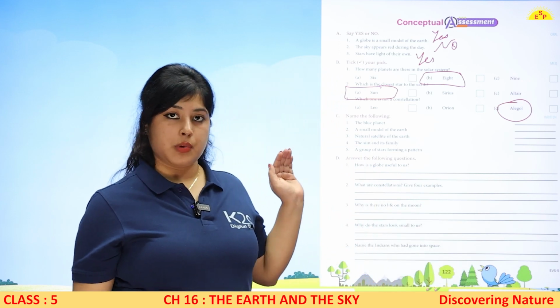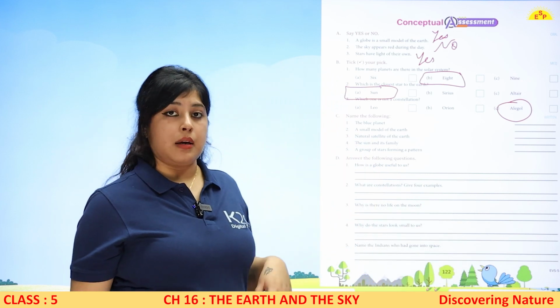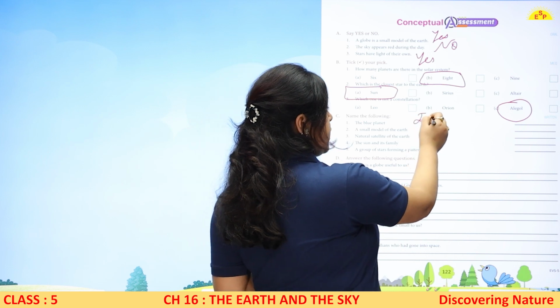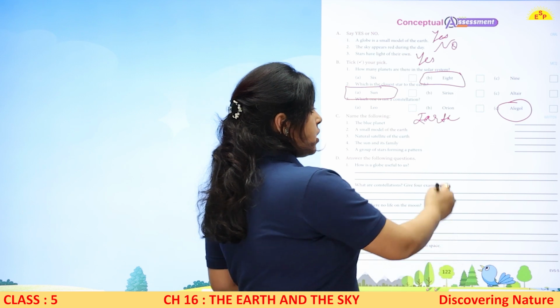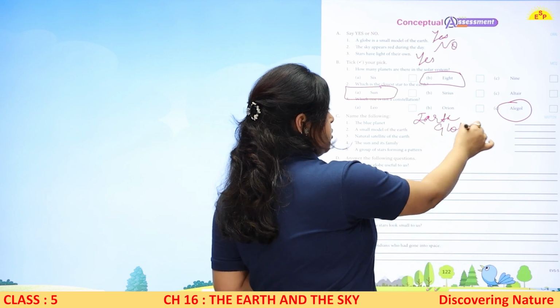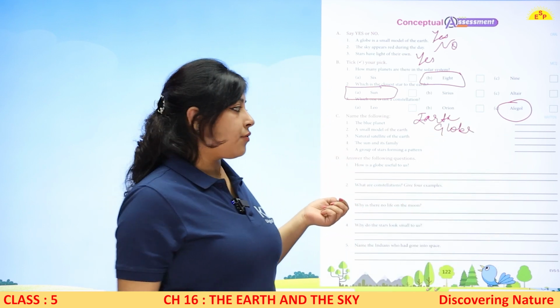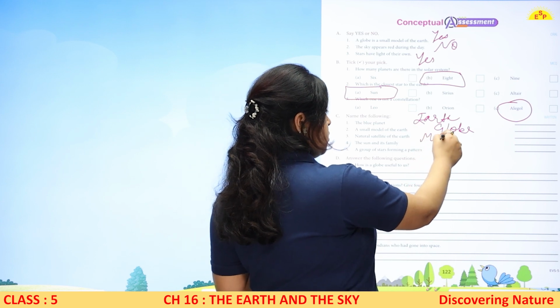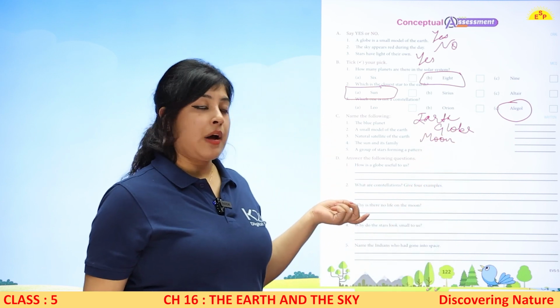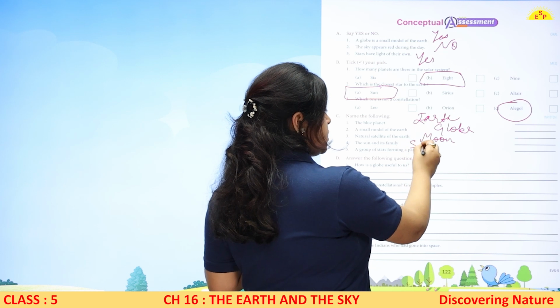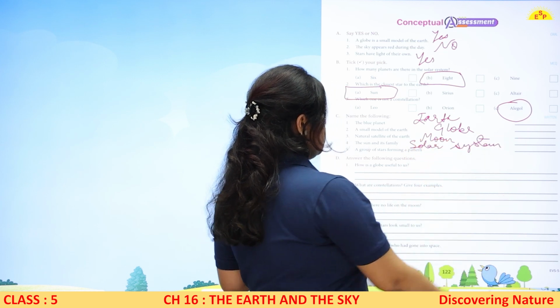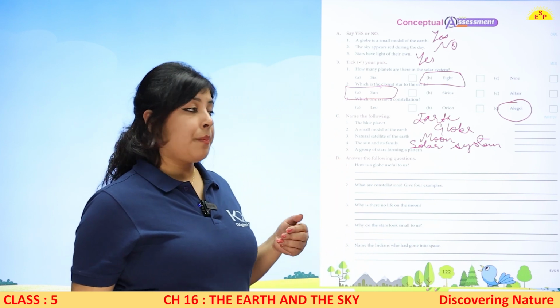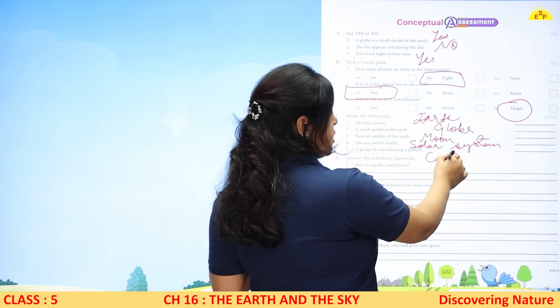Now you have to name the following. The blue planet. Earth is the blue planet. The small model of the earth we used to study, that is globe. The natural satellite of the earth is moon. The sun and its family, solar system. A group of stars forming a pattern is actually a constellation.